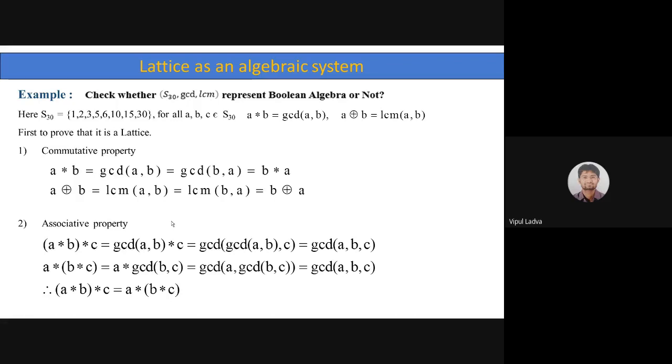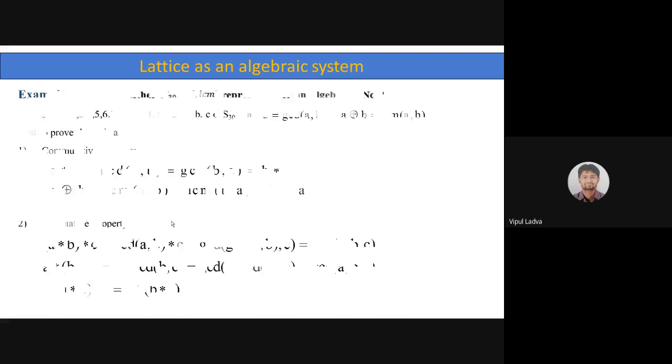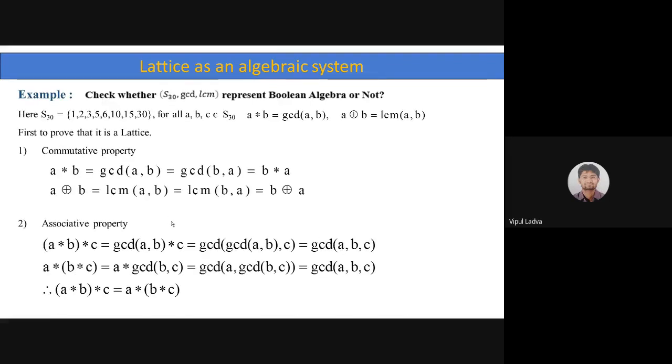It doesn't matter whether you are finding the GCD of A and B or of B and A, the result will always be the same. Similarly, if you are looking for the LCM of A and B or B and A, the result will always be the same. So in that way, you can easily prove the associative law as well as the commutative law. Both will be satisfied if the binary operations are GCD and LCM.